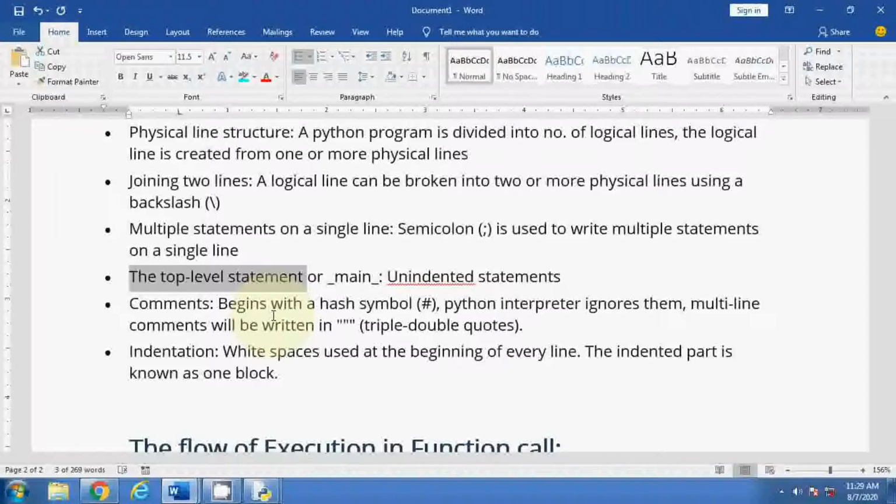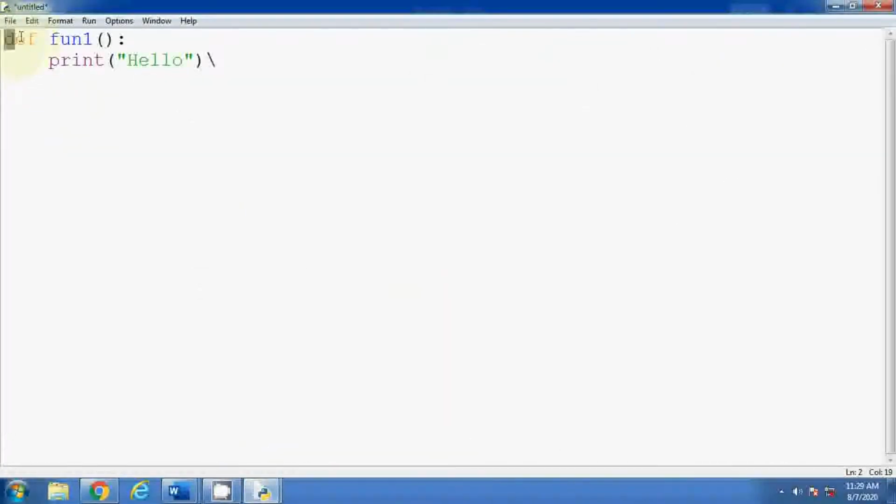Here you can consider like this. Suppose you are starting from here. So whatever line you are writing here, suppose print, this is called a top level statement. So when we run the program, it will start from here only. Okay, it will start from this line, print. So when you run the program, it will start from the top level statement.